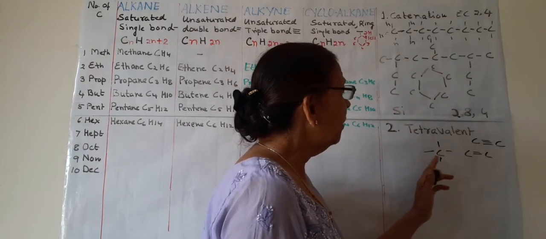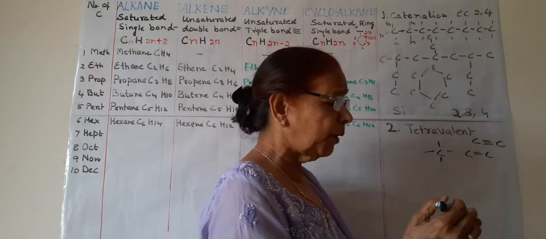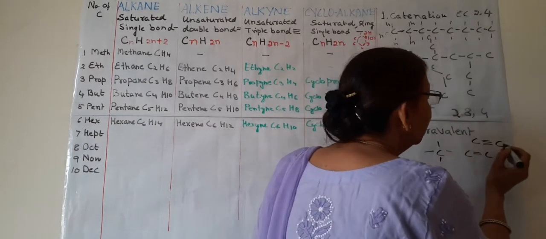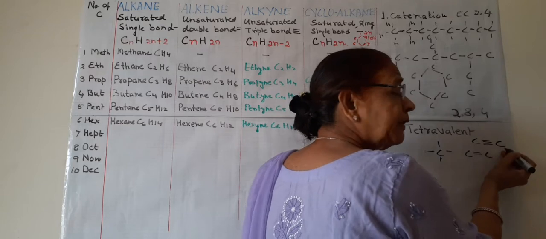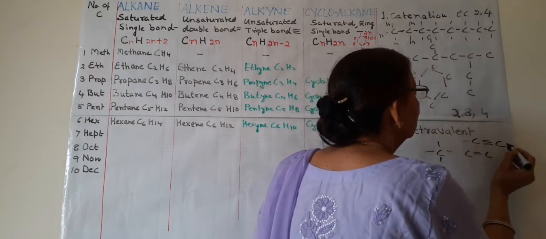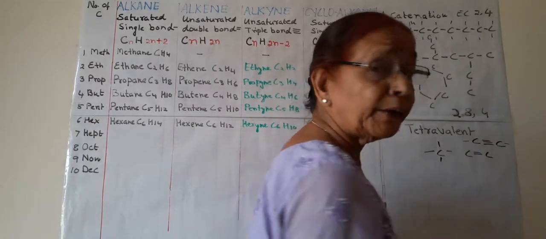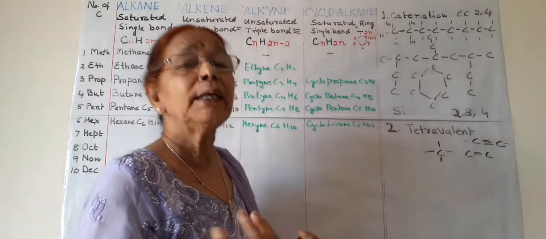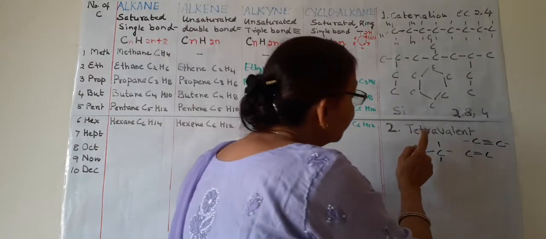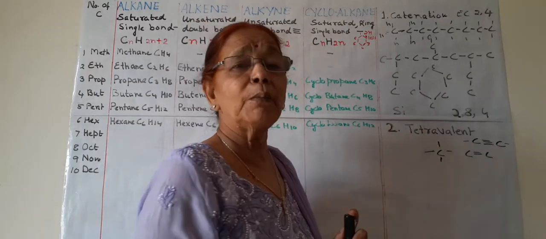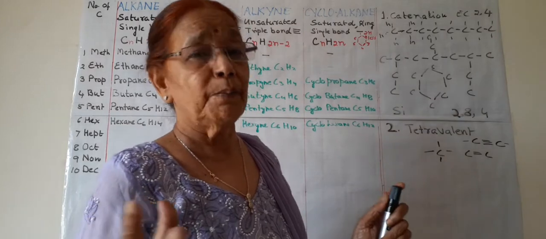So single bond, double bond, or triple bond. How can a triple bond be formed? Out of 4, 3 are joined with the other carbon and only 1 is left free, which can be joined by hydrogen or any other element. So due to this tetravalent property, carbon can form a number of compounds.